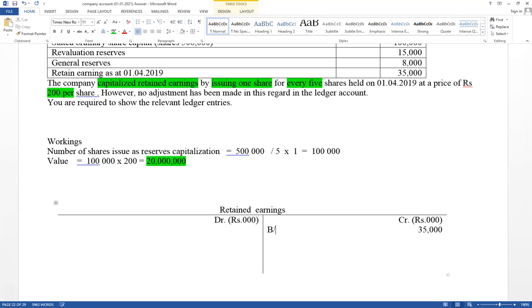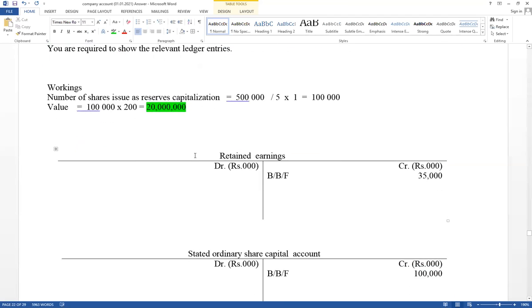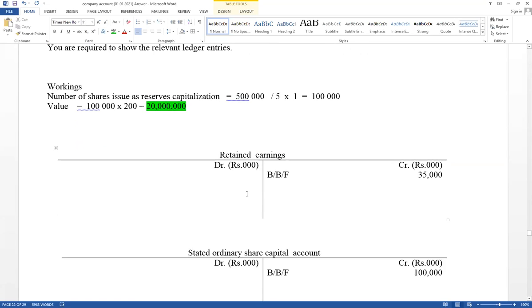Those are the adjustments. Then record this one: reserves capitalization. Share issue increases share capital and decreases reserves. Therefore, 20,000 share capital increase, equity increase, share capital account credit.